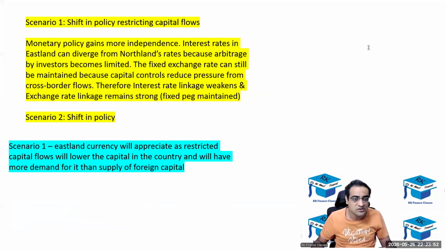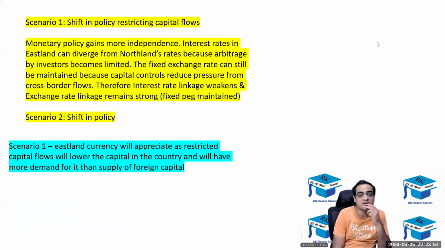Currency will appreciate as restricted capital flows will lower the capital into the country या out of the country. ये क्लियर नहीं, अगर ये into the country है तो अगर कैपिटल नहीं आएगा तो करेंसी विल डेप्रिशिएट, एंड अगर ये आउट ऑफ द कंट्री है तो कैपिटल बाहर नहीं जाएगा, so as the capital will not go down then currency will appreciate, and will have more demand for it than the supply of foreign capital.